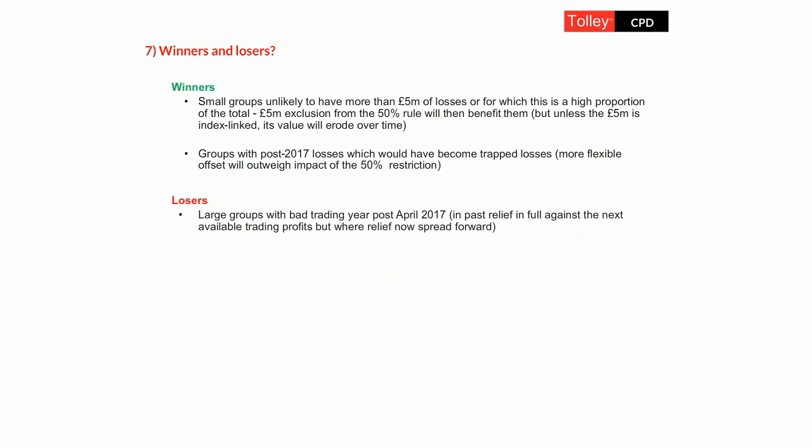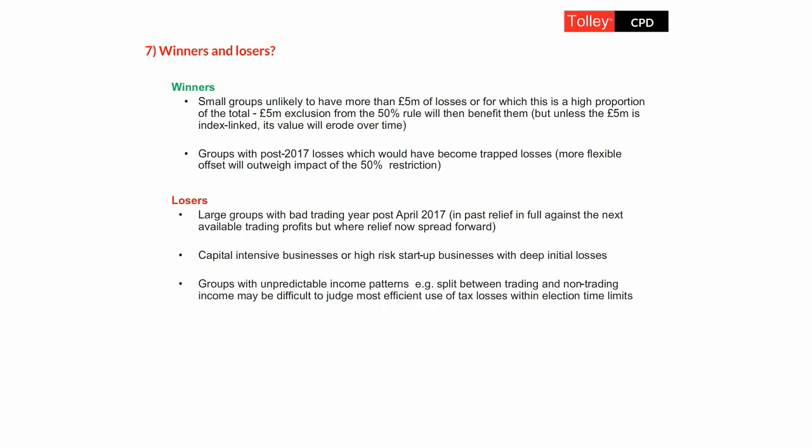So if they have a bad trading year, for example, after April 17, then previously those losses would just be carried forward and hopefully fully relieved as soon as possible. But now with the cap, it could be that those losses carried forward will have to be relieved over many future years. Any capital intensive business or any high risk startup business that's going to make big initial losses for tax purposes, the capital intensive ones will get huge capital allowances, potentially 100% capital allowances. That could give them a big tax loss at the beginning, and they may struggle to recover that very quickly going forwards because of the £5 million and 50% cap.